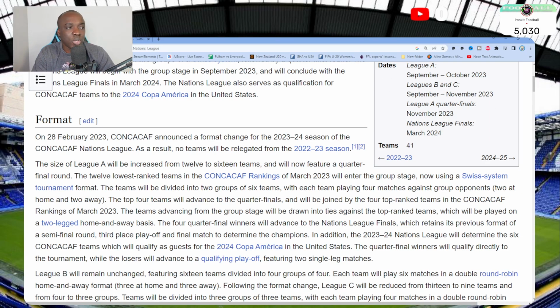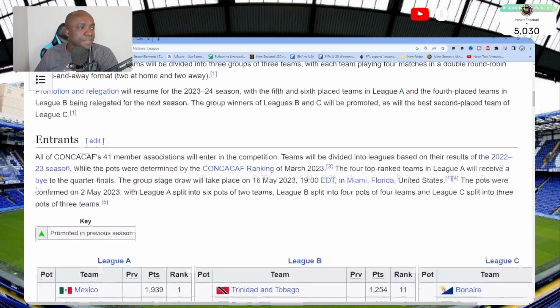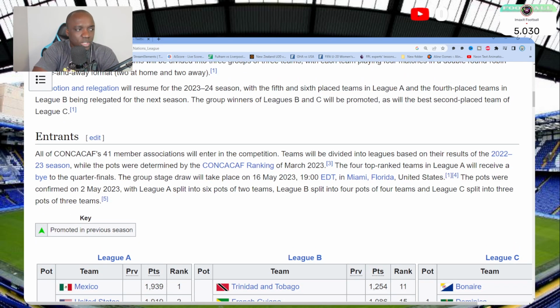On 28th of February 2023, CONCACAF announced a format change for the 2023-2024 season of the CONCACAF Nations League. As a result, no teams will be relegated from the 2022-2023 season. So that's why you saw Suriname in League A, because they were placed bottom in the group with Jamaica and Mexico. So for persons wondering why they are still there, that's the way. They just brought up others from League B, which is Haiti and others. We covered that as well. All right, let me just run through this side and then we can give it to you.